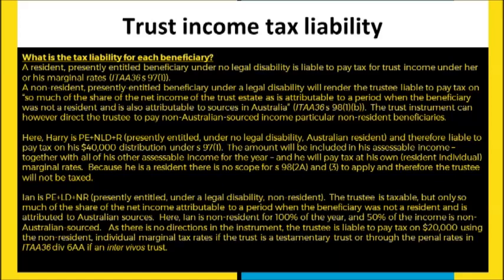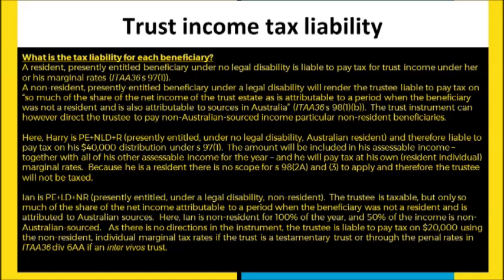So here, half of the income that's applied towards Ian is going to be taxed in the hands of the trustee. Now, the other situation here is that the non-resident, so the trustee, is going to be liable to pay tax on this $20,000 using the rules for non-residents, their individual marginal tax rates, only if it's a testamentary trust. And the reason for that is that if this is not a testamentary trust, then the penalty rates are still going to apply. So this $20,000,